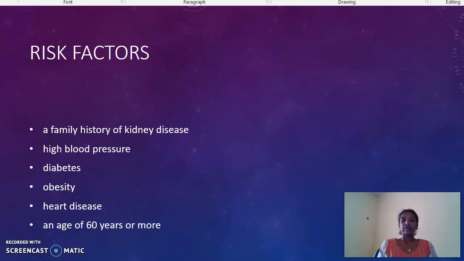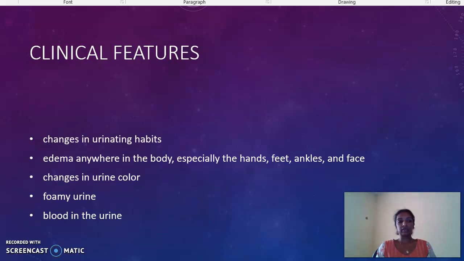Next is risk factors. When we have a family history of kidney disease, the patient is at a risk of getting nephritis. Then those who are having hypertension, diabetes, and those who are obese. Then heart diseases, and at the age of 60 years or more. That is, elderly people are at more risk of getting this.